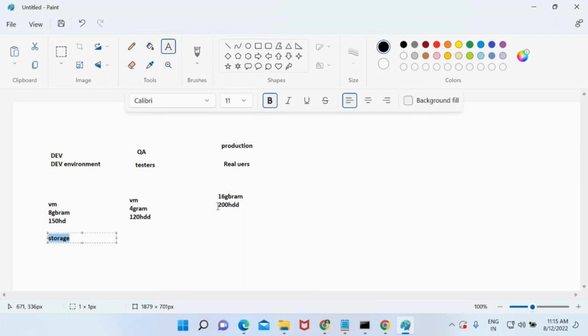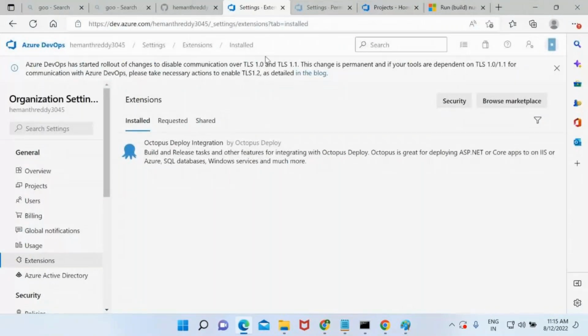Directly, nobody is going to create dev, QA, UAT, prod. First, they will create dev. Once they are okay with the dev, then they will go with the QA and UAT. Once they are okay with dev, QA and UAT, then they will go with the production. Okay. Till this point, it is fine. Now, let's come to our DevOps part.